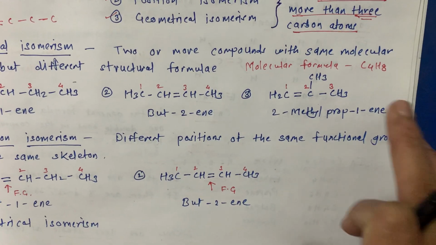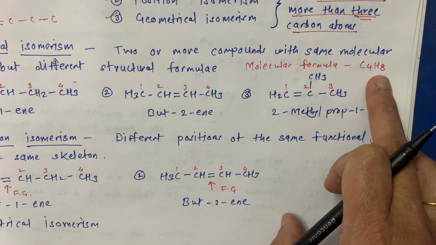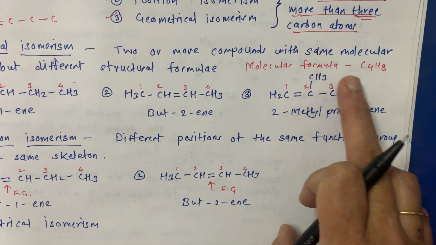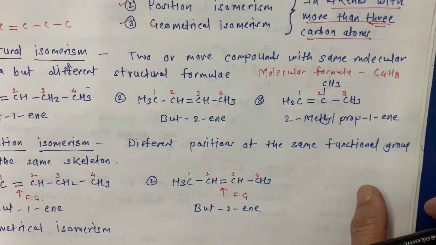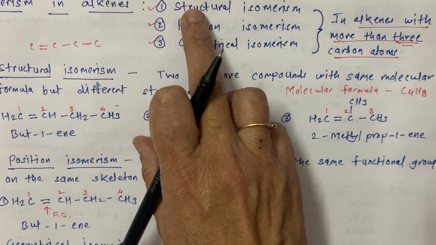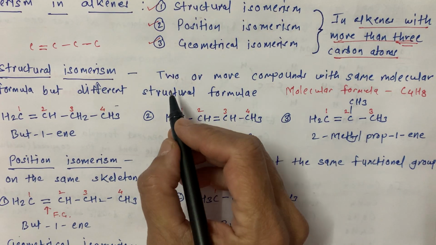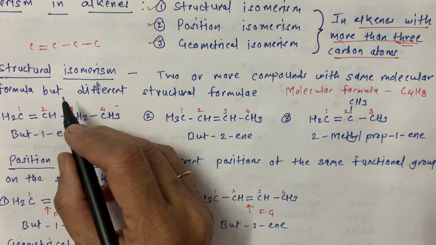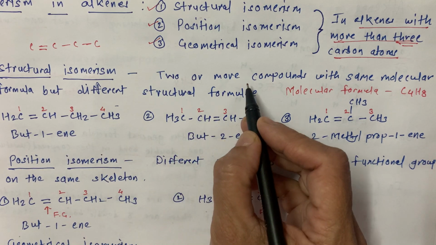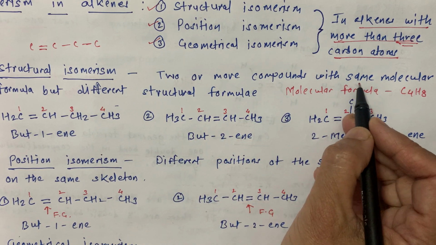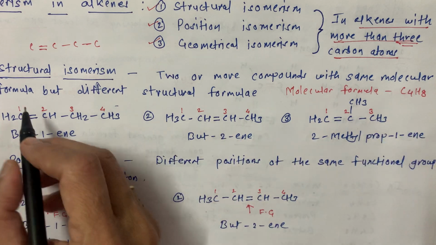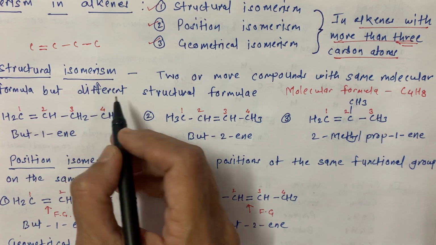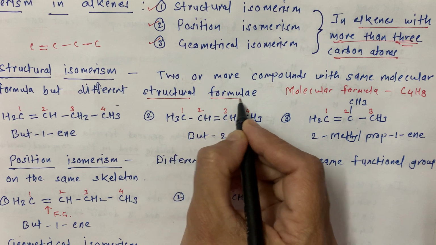So now we will consider C4H8. The molecular formula of butene is C4H8, and here we can observe structural isomerism. What is structural isomerism? Two or more compounds with the same molecular formula but different structural formulae.